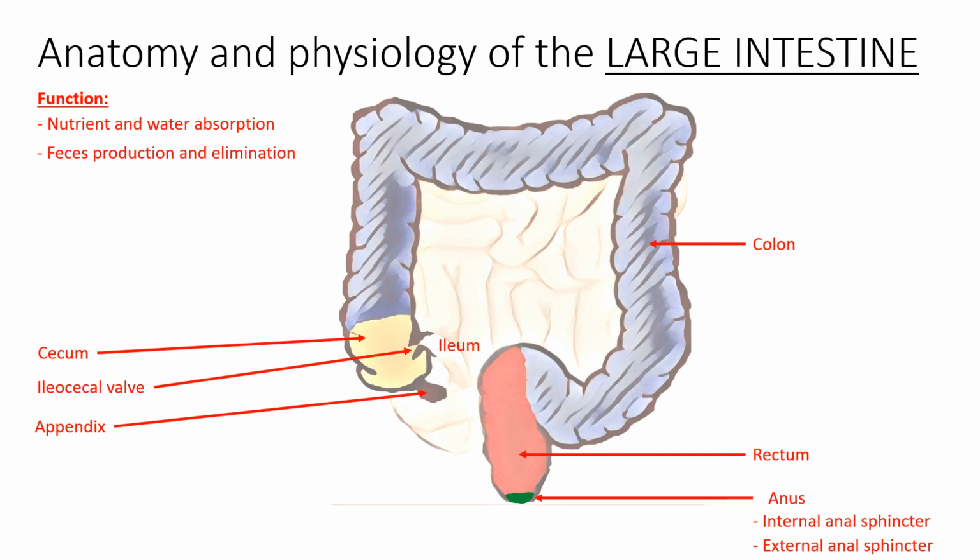Although mechanical digestion continues in the large intestine, chemical digestion is strictly from bacterial flora in the lumen of the colon. Specifically, saccharolytic fermentation is the process through which bacteria breaks down some of the remaining carbohydrates. As a result, hydrogen, carbon dioxide, and methane create gas in the colon. This bacteria also participates in the synthesis of vitamins, such as biotin and vitamin K. Bacterial flora in the large intestine is mainly non-pathogenic and causes no harm as long as it stays in the gut.